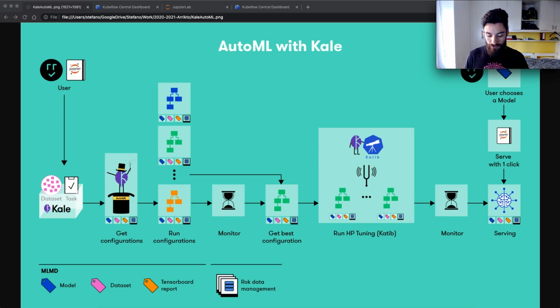All this mechanism is supported by Rok snapshots, so everything is reproducible at every step of the way. And Kale also takes care of logging trained models, processed datasets, and TensorBoard reports as MLMD artifacts, so you can use them and introspect them later. Let's see this in action.